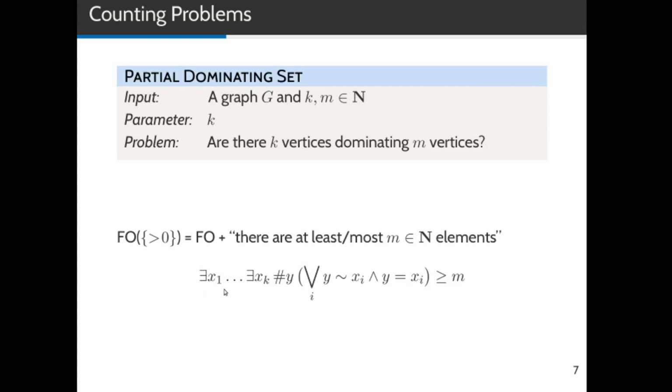And the partial dominating set formula reads as follows. There are k vertices x1 to xk, such that the number of vertices y with the property in the parentheses is greater than m, and in the parentheses is written that y is either adjacent or equal to one of the xi. So there's k vertices such that the number of y which are dominated is greater than m. And the crucial thing now is that the length of this formula depends only on k and not on m. So no matter what value m has, it contributes always a length of 1 to the formula.